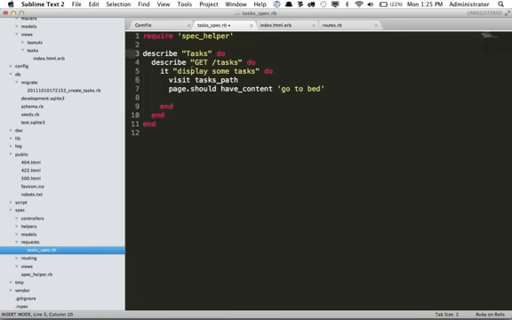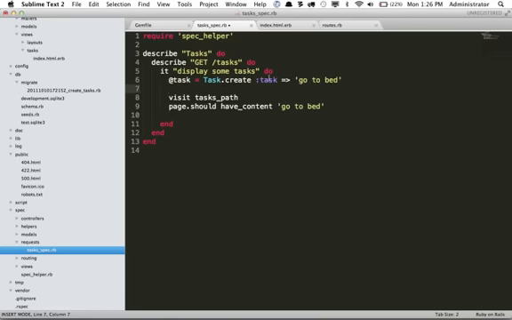So for the time being, within this block right here, we'll go ahead and create a row. And we'll say task. Create an instance variable called task, which will be equal to Task.create. And what is the field name? Task. And what will the value be? Go to bed. And now we know within our test table, we do have this new task. So let's see what the next step is.